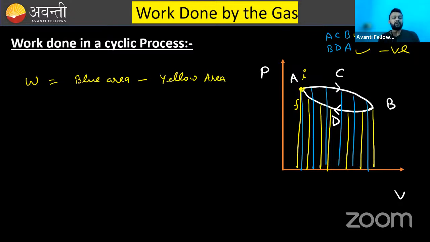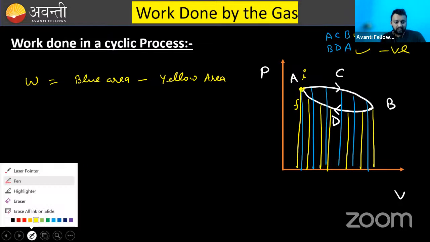Why subtracting? Because blue area is positive and yellow area is negative. So after subtracting, you will get the total work done, the net work done. So if you subtract this area, I'm sorry, my bad.